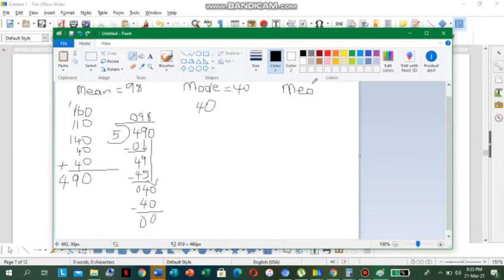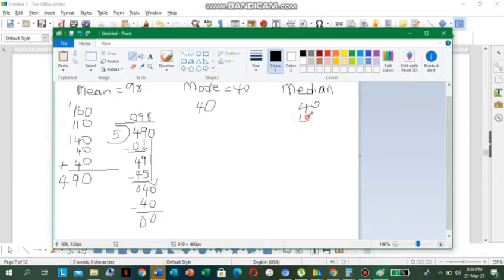The median. And we know that the median is the middle number, right? Yes, the median is the middle number. It says the median is the middle value when a data set is ordered from least to the greatest. So we first have to order the data set from least to the greatest. So the least one is 40.